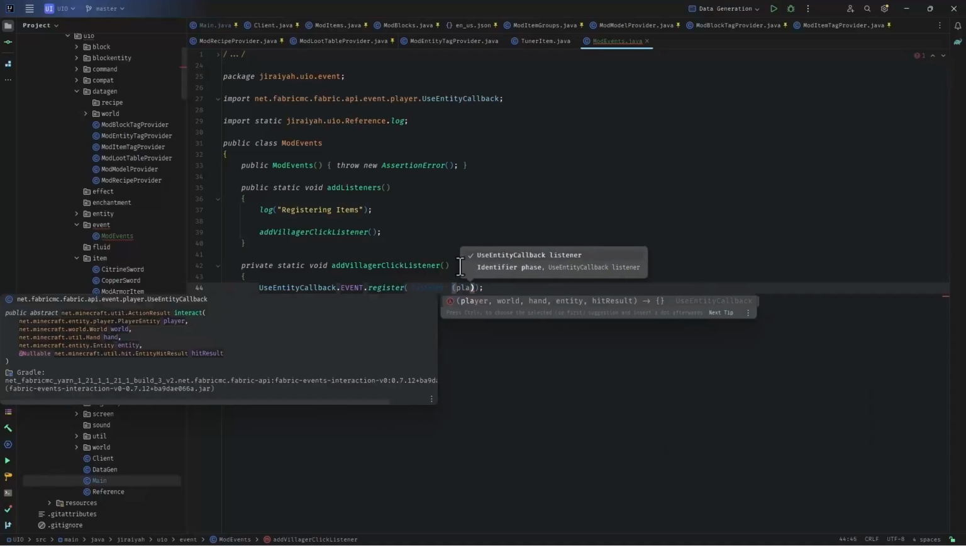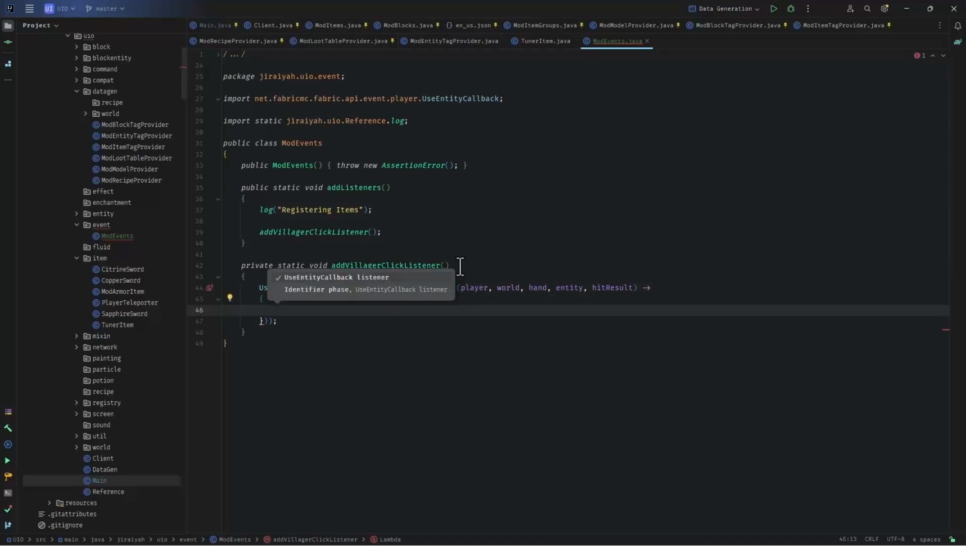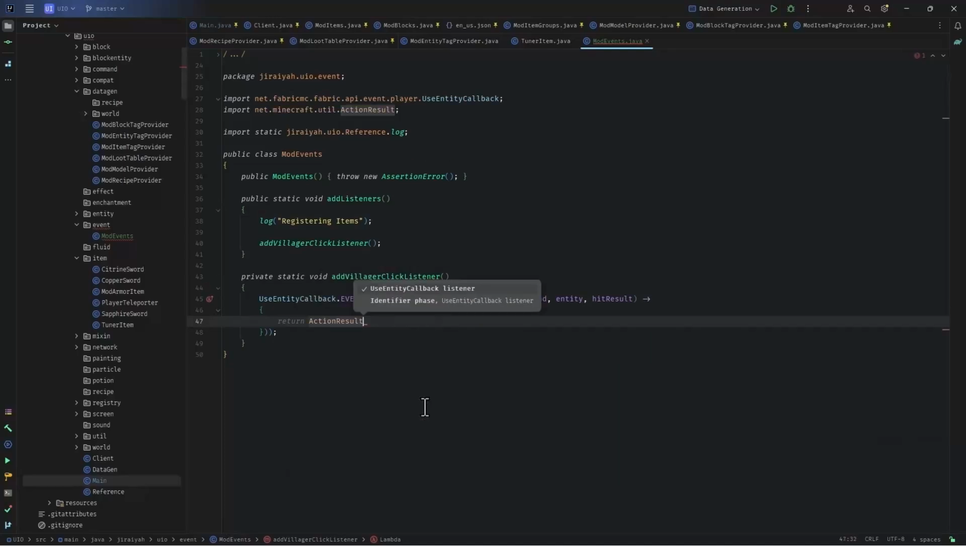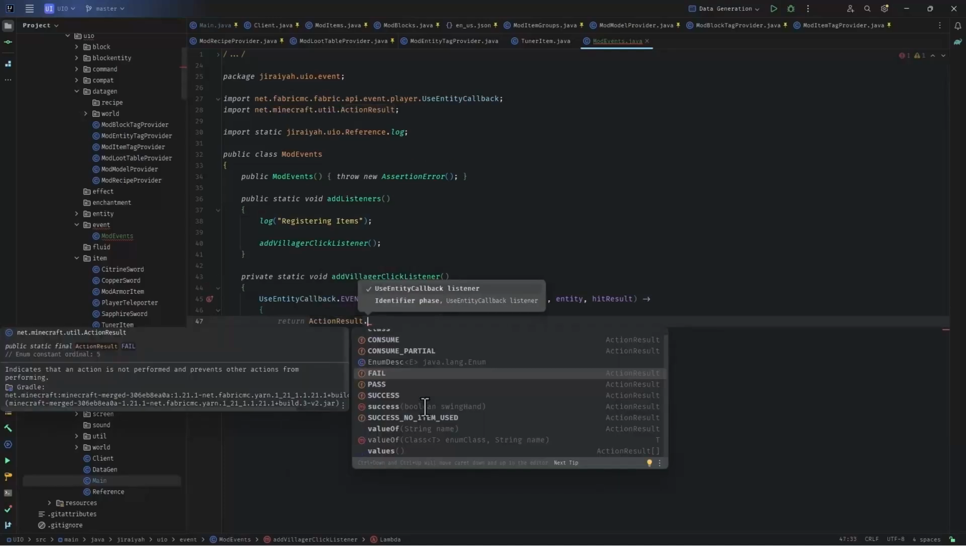It will hint for me that it should be the player, world, hand, entity, hit result. Hit enter. Go one line below, open and close curly braces. Now before ending this curly brace, we need to return something. And here we have action result. Action result can have different types. Either we fail the action, we succeed the action, or we pass.